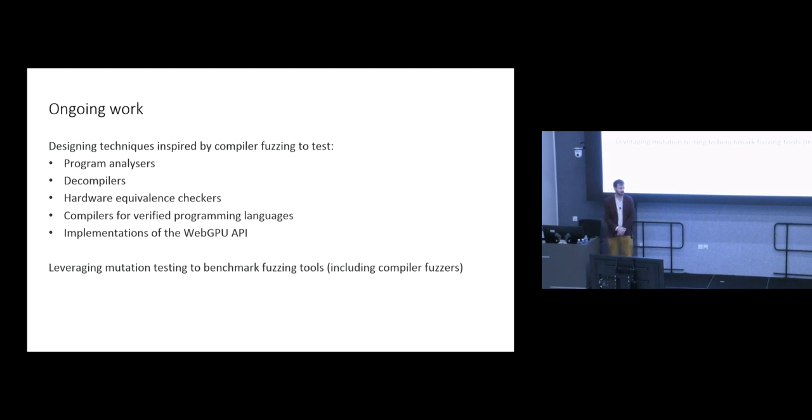The question was, to what extent do we find syntax-related bugs versus semantic bugs? The thing that makes that hard to answer is that it's very difficult to deduplicate semantic bugs. If you have a bug that crashes the compiler or leads to the compiler rejecting programs it shouldn't reject, you typically can tell whether different programs are triggering different bugs because you get maybe a different stack trace from a crash or very different error messages from the front end. The problem with the miscompilation bugs is that you just have a program where you get different results from different compilers. Now, if you take another program where you get different results, well, they're different programs, so they should produce different results from each other.